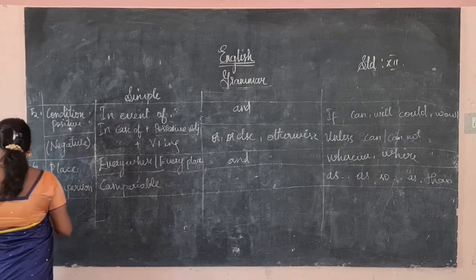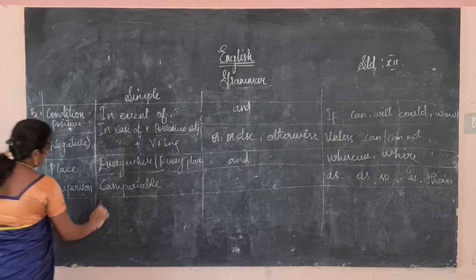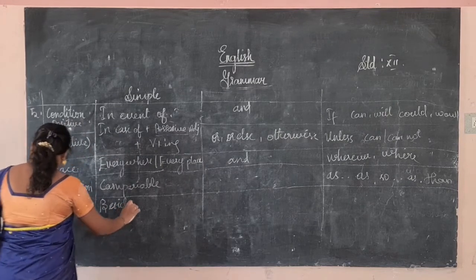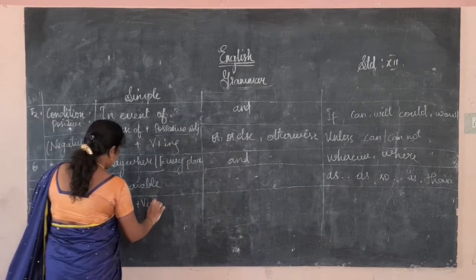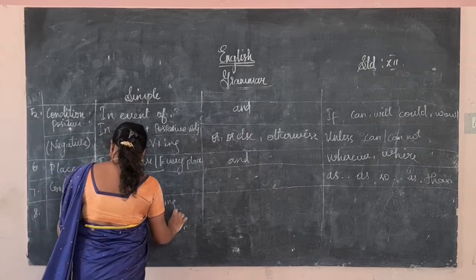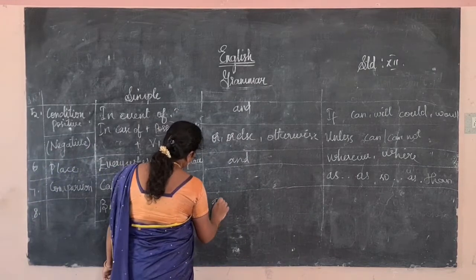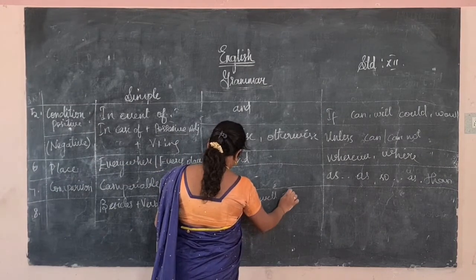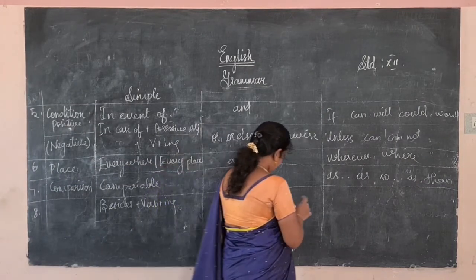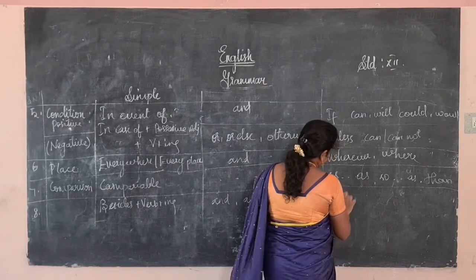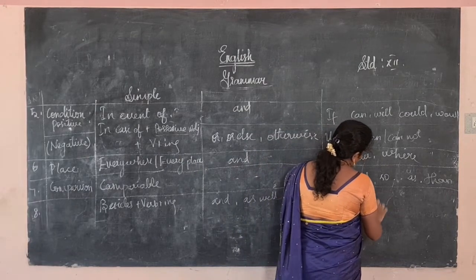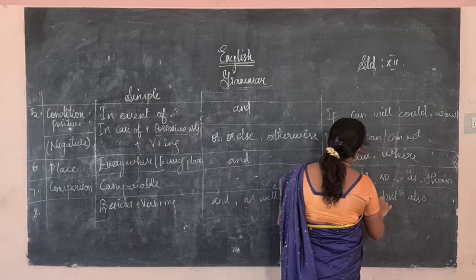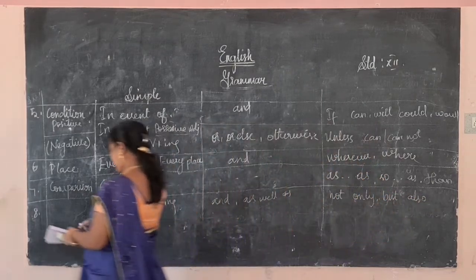Then the next one, besides. If the sentence is in the form of besides, in simple we use besides plus verb plus ing. Here we will use and, as well as, and not only but also.